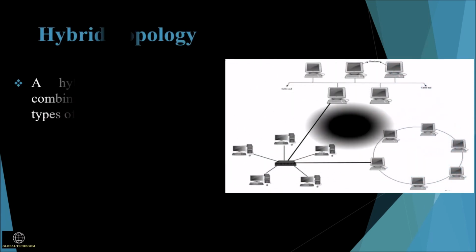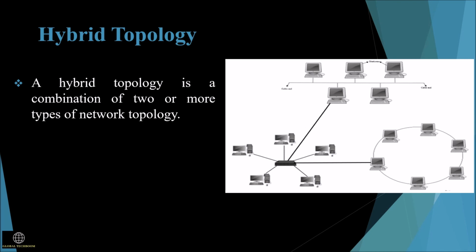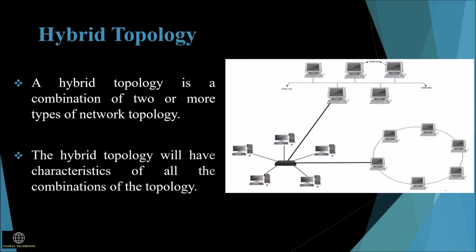Hybrid topology is a combination of two or more types of network topology. The hybrid topology will have the characteristics of all the combined topologies. For example, if there is a star topology in one office division and another division has a ring topology, then the combination of these topologies is called a hybrid topology.